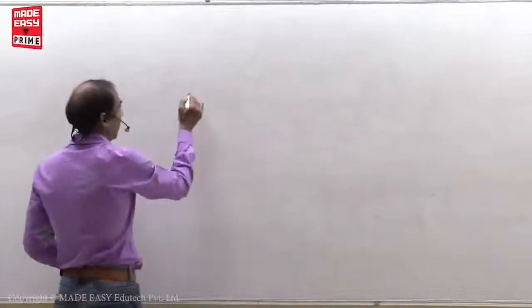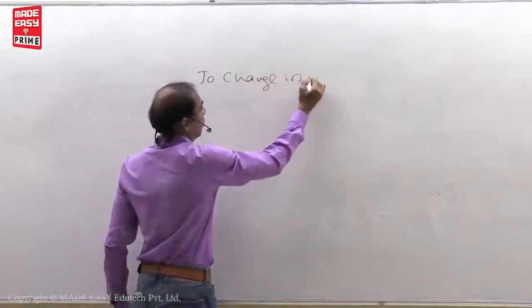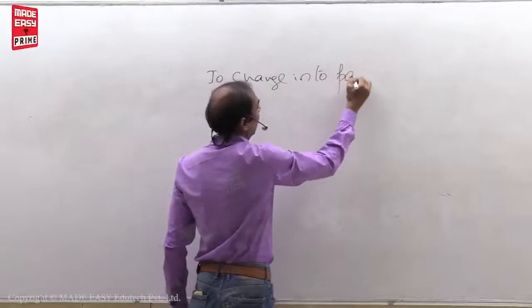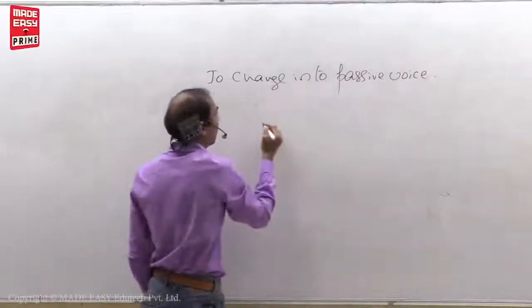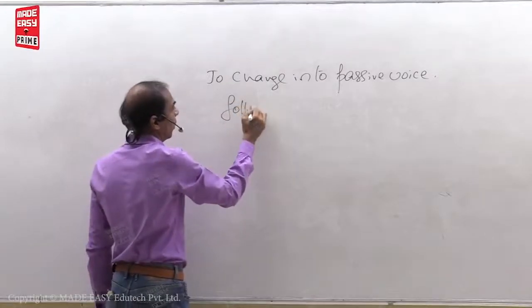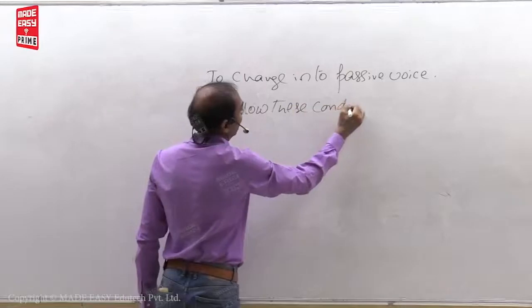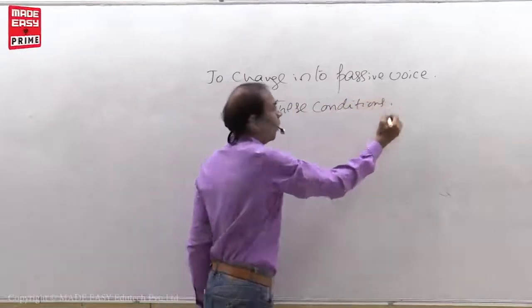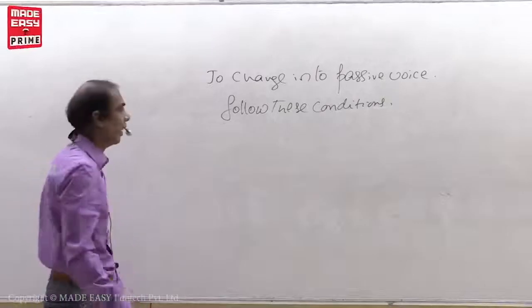Right? Next. To change into passive voice, follow these conditions. What are the conditions? 1.